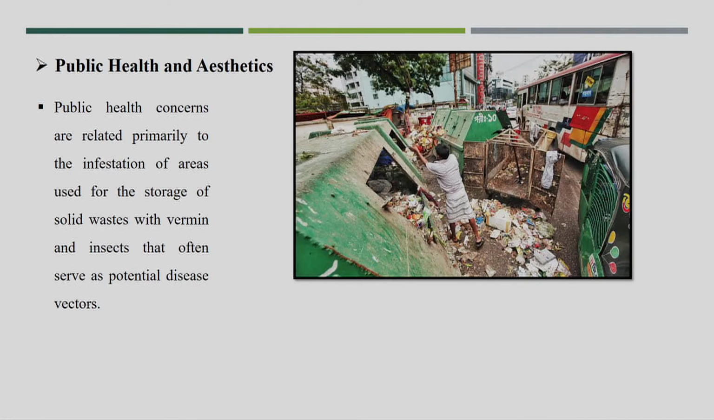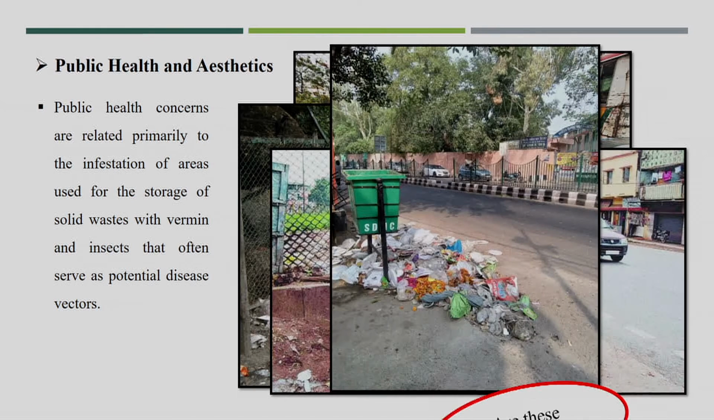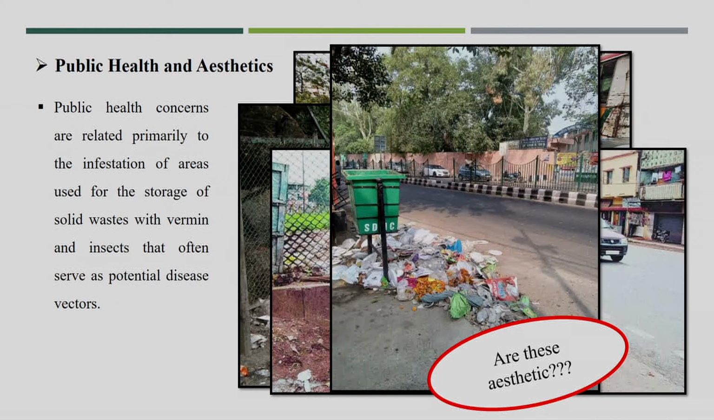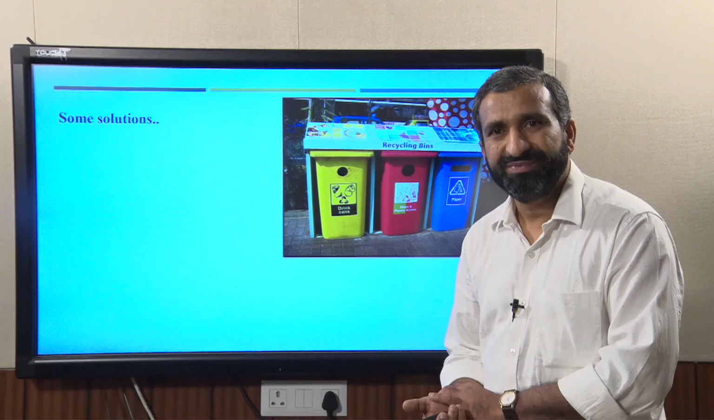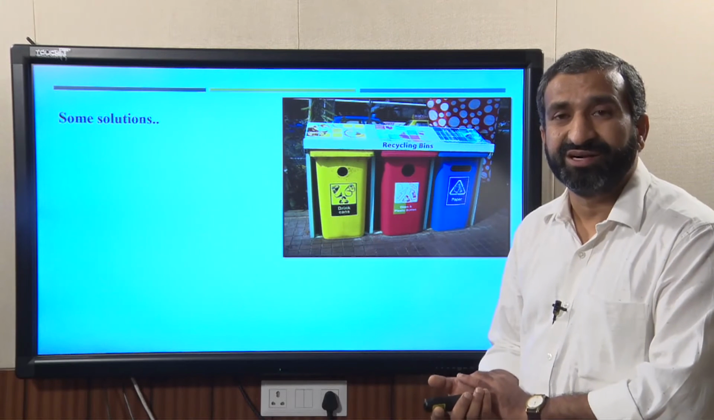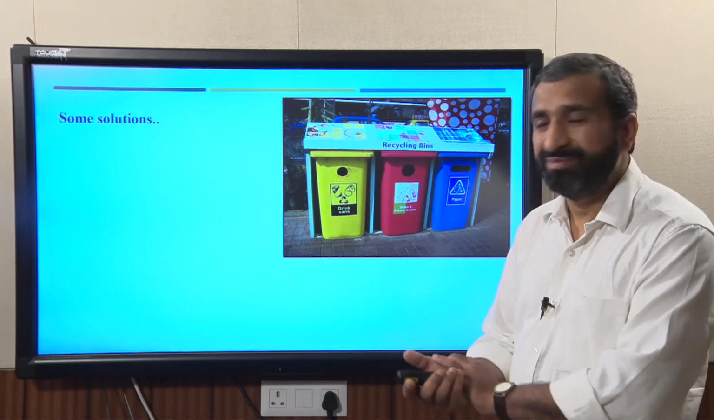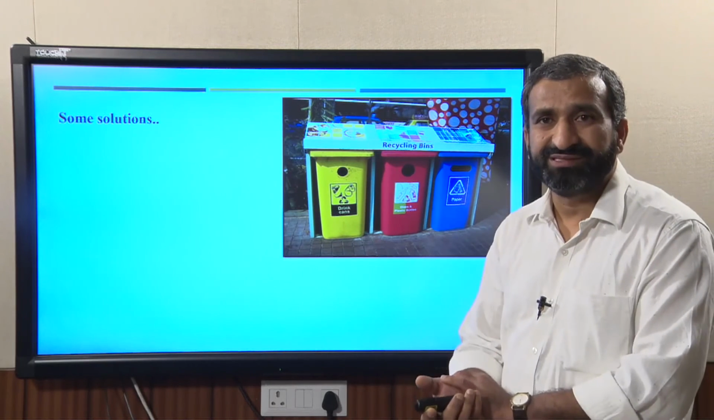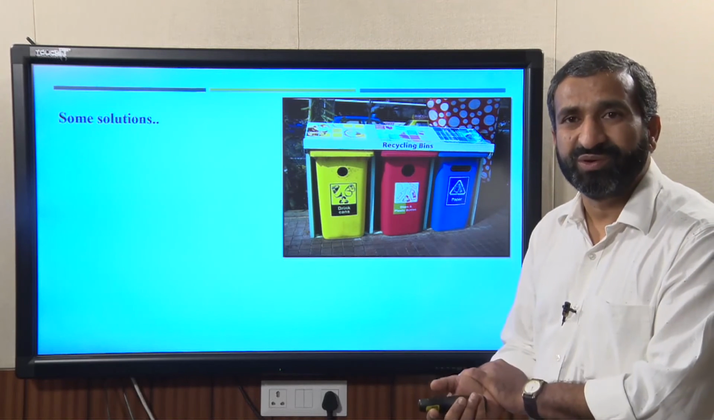So, you can see here this kind of scene is not aesthetic, and it is not good for public health. Some solutions are to have a storage facility for every container location, possible nearby your apartment. The tricycle person will come from your household and can dispose of the waste into such locations.